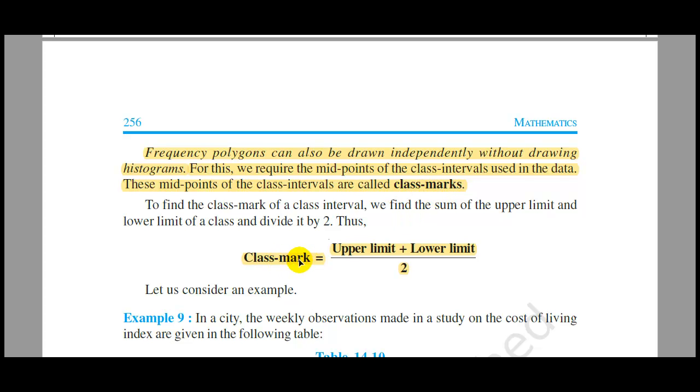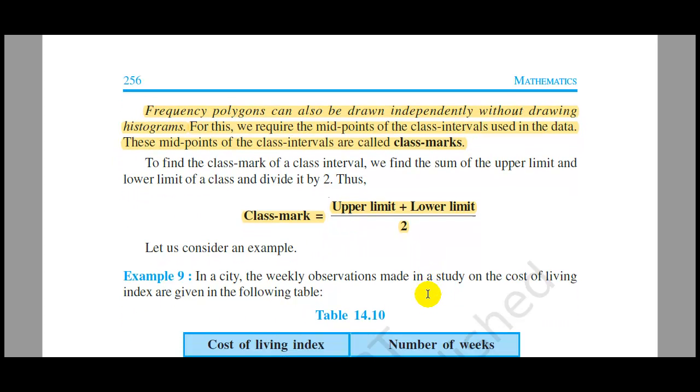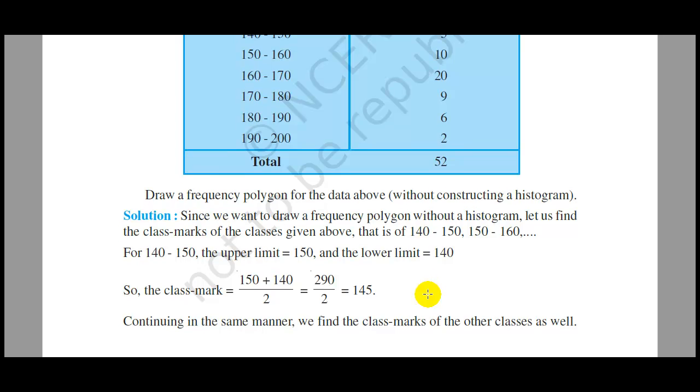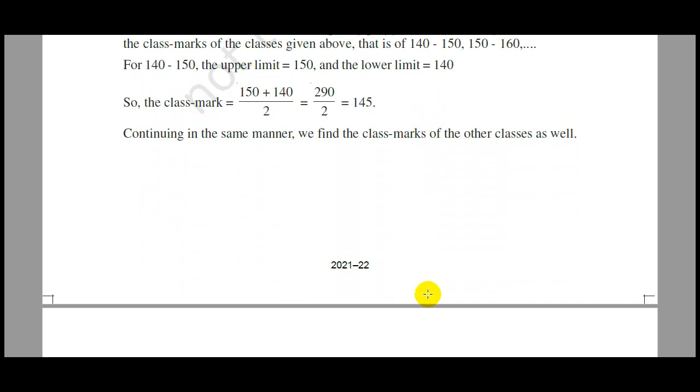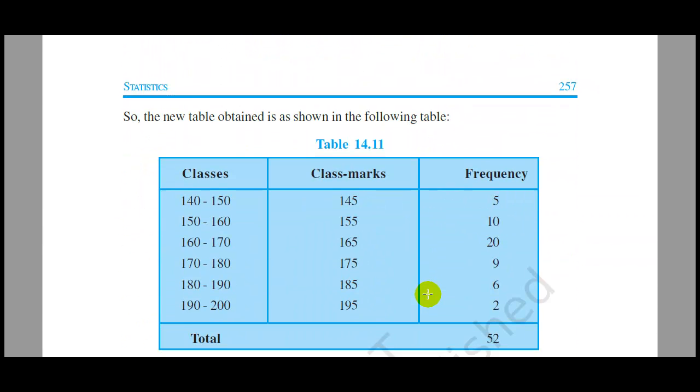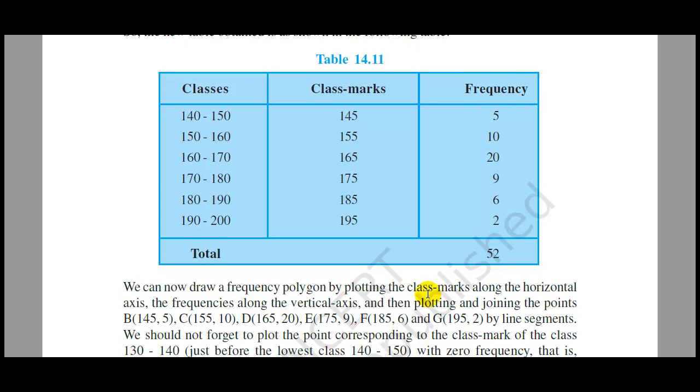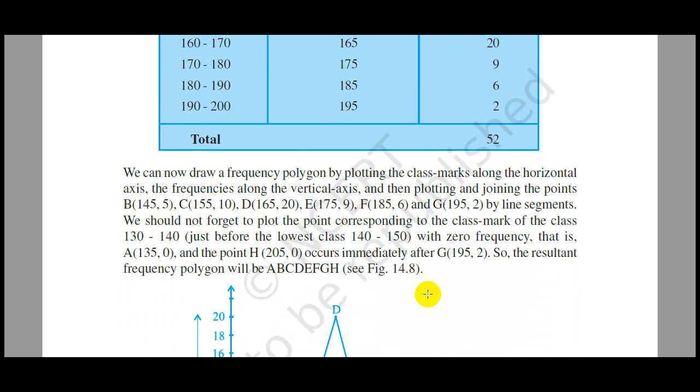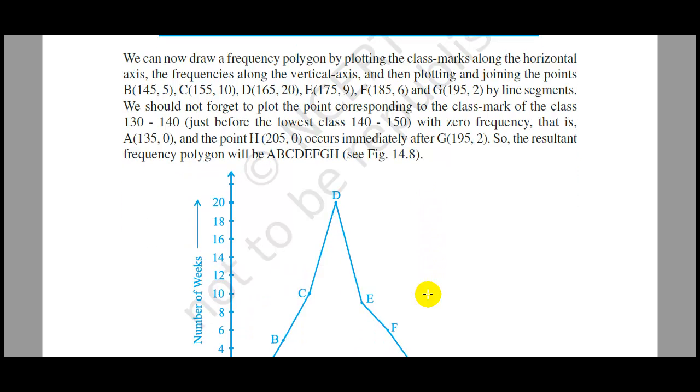To find the class mark, we find the sum of the upper limit and the lower limit, and then the sum is divided by 2. So upper limit plus lower limit divided by 2 gives us the class mark of that particular class interval. After calculating the class marks of all the classes, we can easily draw the frequency polygon without drawing the histogram.